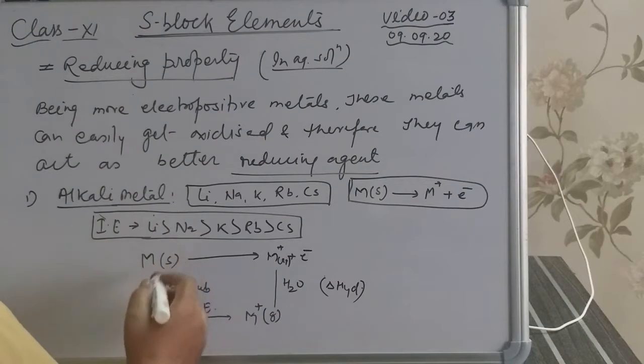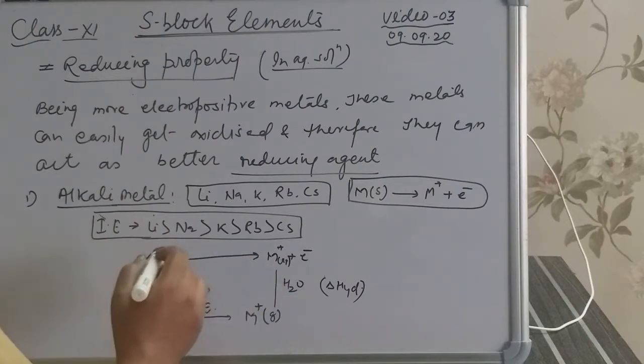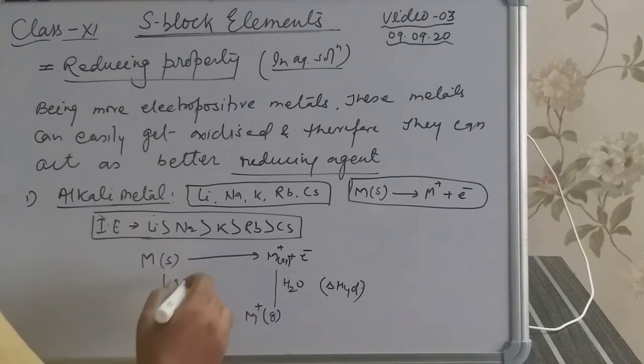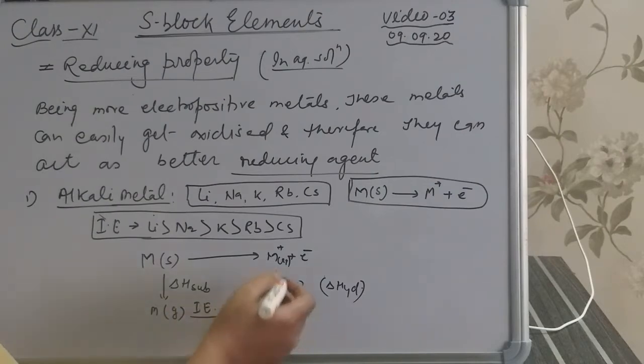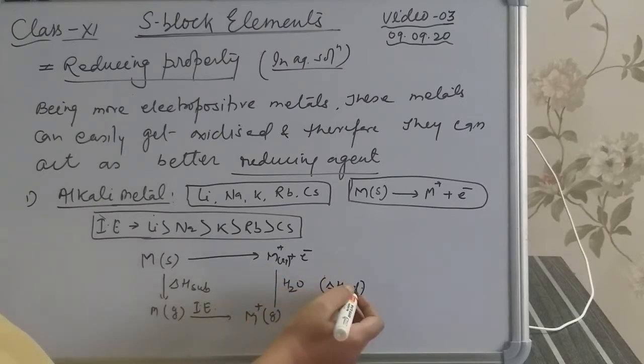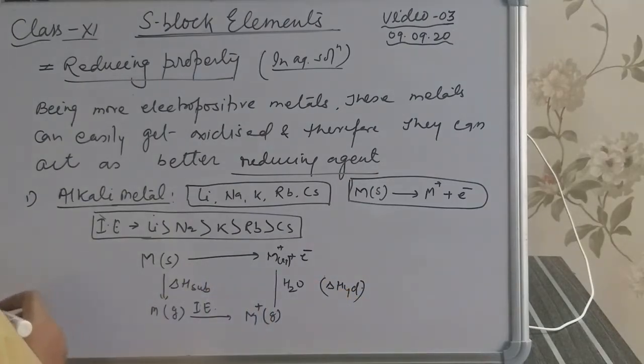During this process, many steps are involved. The solid first changes into gaseous form after absorbing sublimation enthalpy, and this gaseous form of the metal changes into cation form or ion form by absorbing ionization enthalpy. After converting into ion form, when it reacts with water, a bond is set up between the ions and water, and energy is released. The energy released due to water is known as hydration energy.